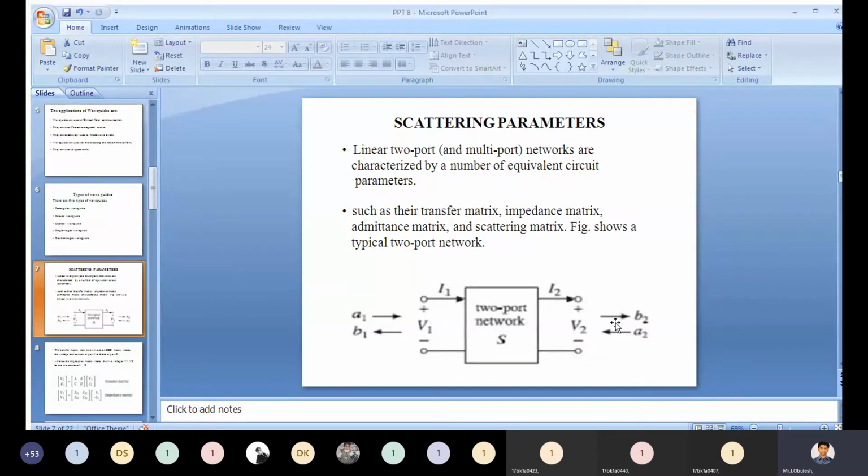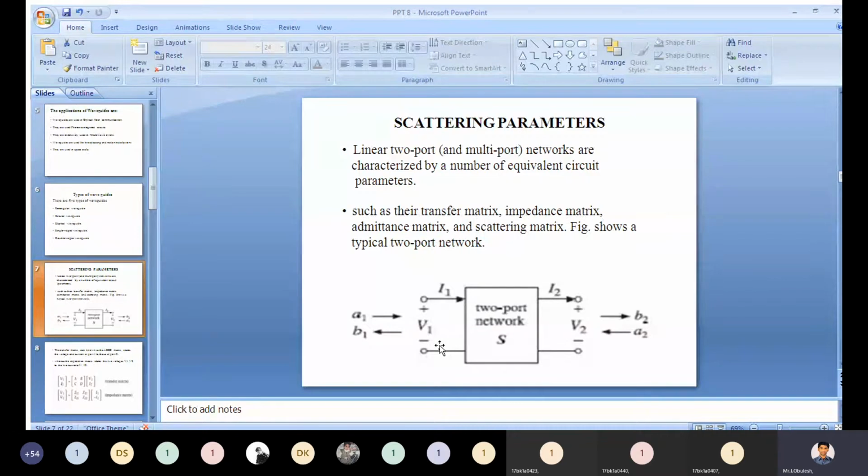Applying the A1 input signal gives a voltage V1, and this voltage induces a current. The current I1 will flow inside the circuit at the input terminals.